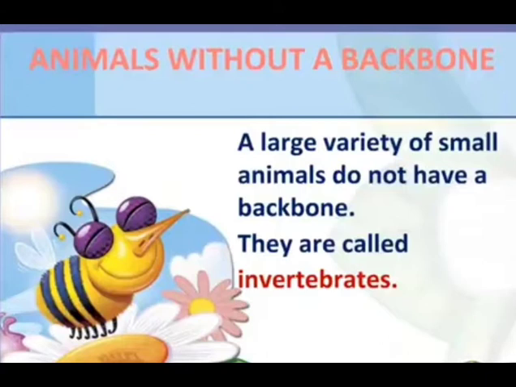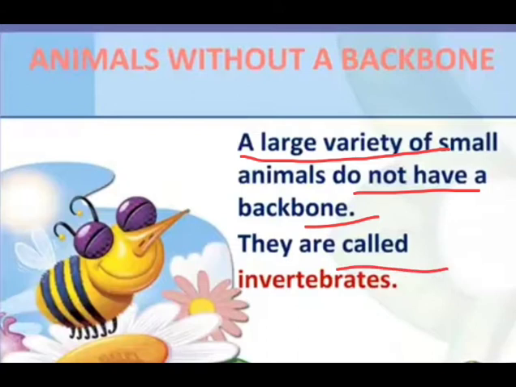A large variety of small animals do not have a backbone, and they are called invertebrates. Those animals that do not have a backbone are known as invertebrates. There are so many examples of invertebrates like worms, mosquito, scorpions, jellyfish, bugs, snail.